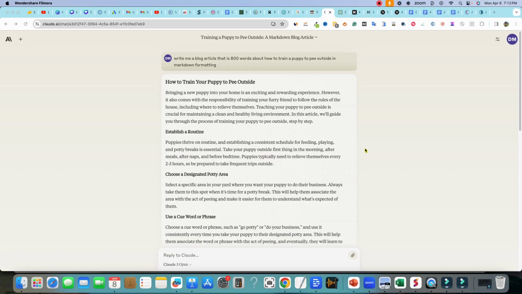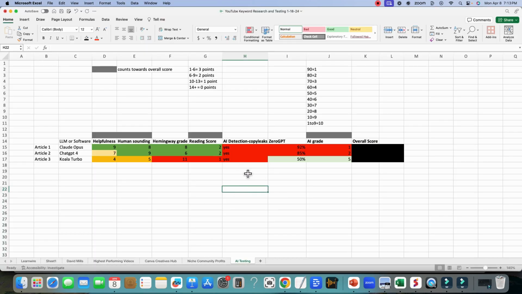So in this video, I want to show you some testing that I did today and go over some of those results with you. You can see right here, I have a scale and a key of how I'm going to be scoring this. The gray means it counts towards the overall score, which is in column K right here. And in this test, we tested Claude Opus, ChatGPT-4, and Koala.